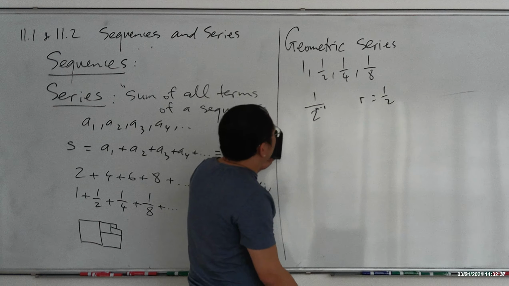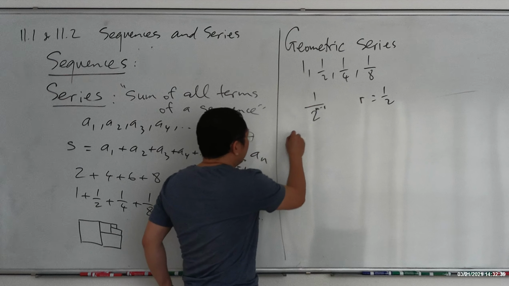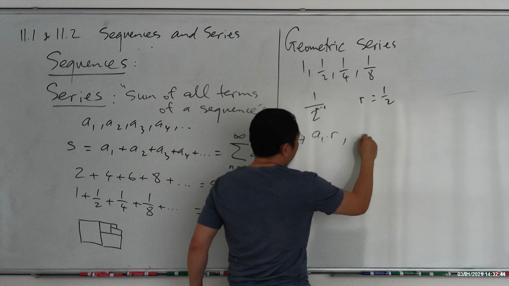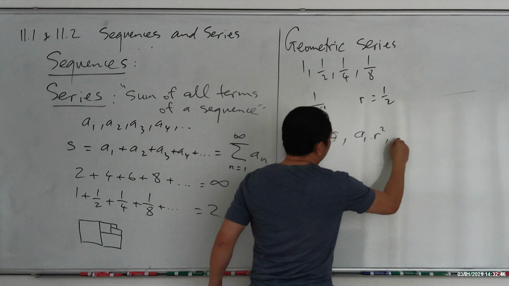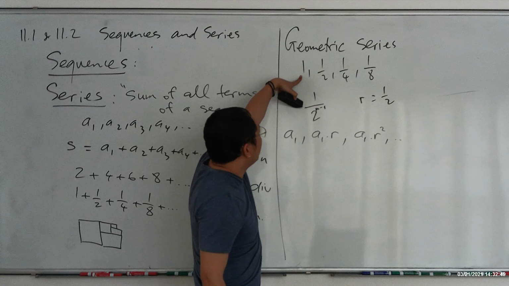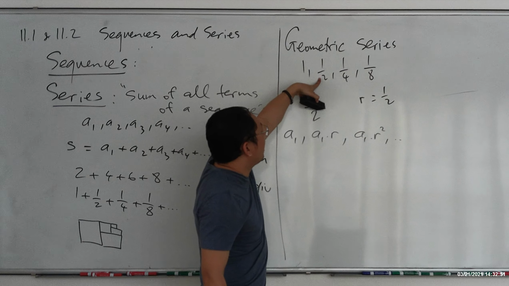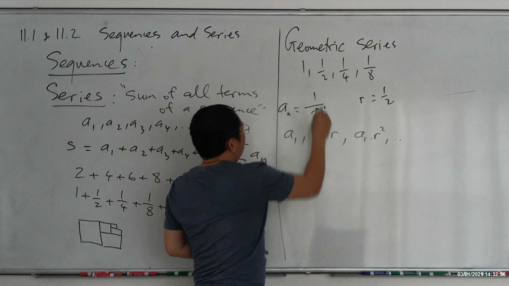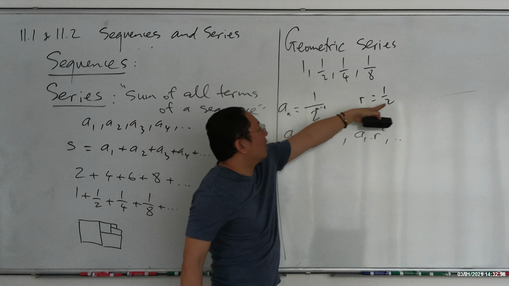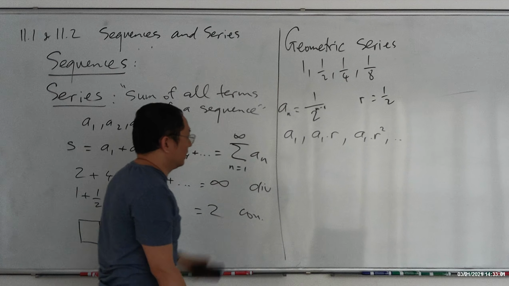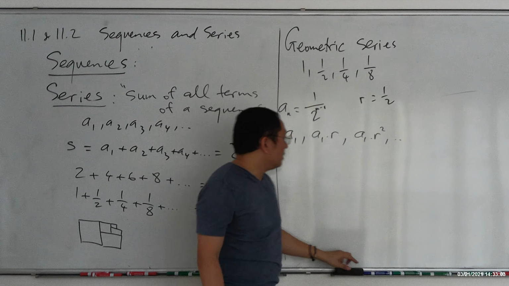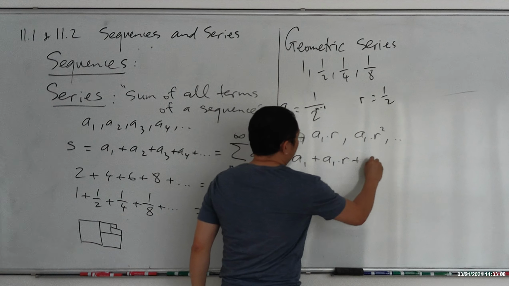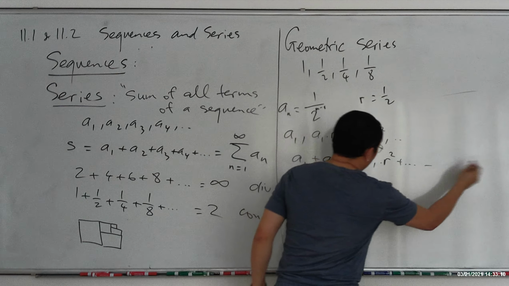Let me write it down in the general term first, because this is an example, right? Say you got a1. The next term is a1 times r, the multiplying constant. The third term is a1 times r squared, and so forth and so on. First term is 1. You times 1/2, you get the next term. From 1/2 you times 1/2, you get the next term. So the general term right here, an, is 1/2 to the n minus 1, and r right here is 1/2. You multiply by 1/2. Okay. A general sequence right here. And then you add them up: a1 plus a1 times r plus a1 times r squared plus and so on forever.